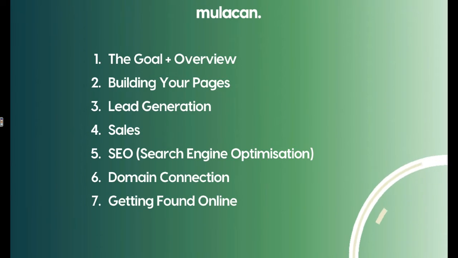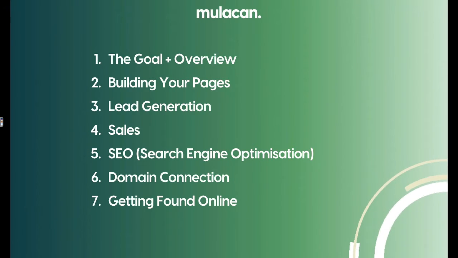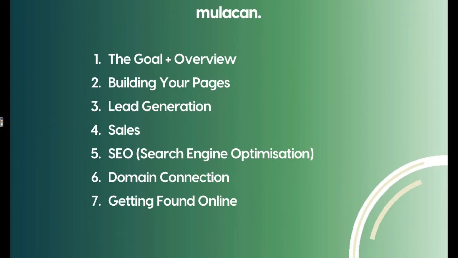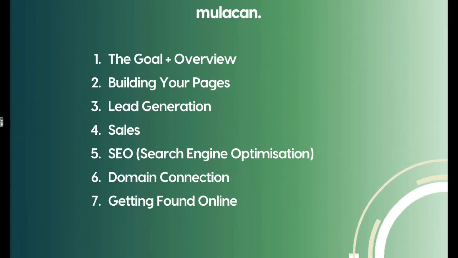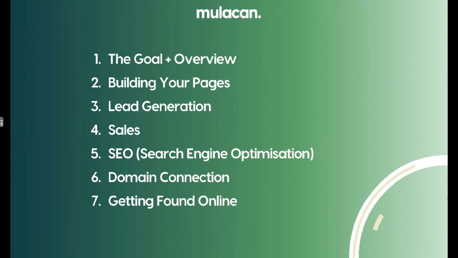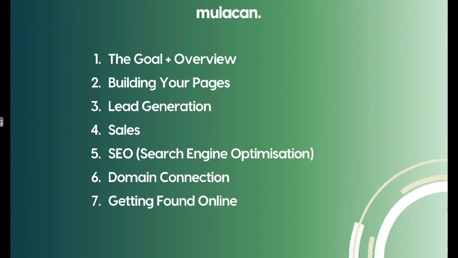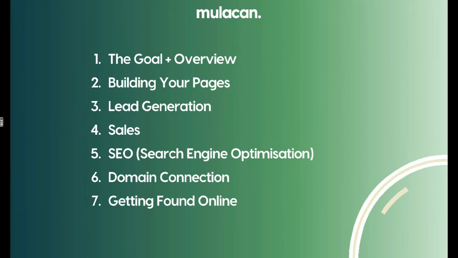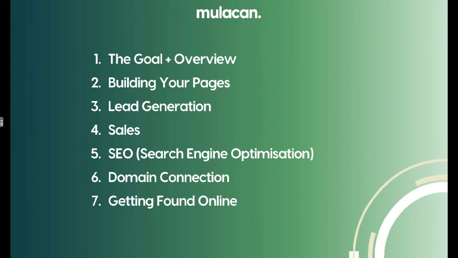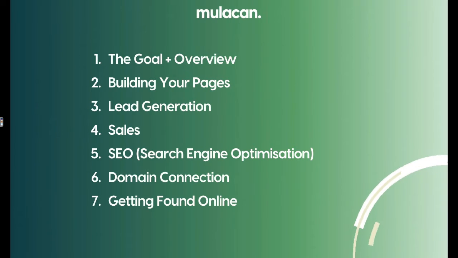Lesson five is going to cover SEO, search engine optimization, in which you can be found online in the search engines such as Google, Yahoo, Bing, and what have you. This is very simple, and at the same time, it is a key for your business. Lesson six, we're going to cover domain connection, how to connect your custom domain to Mulacan. And last but not least, getting found online. This is also search engine optimization, but more into the off-page side of things. That means what we will do once the website is done. We'll discuss tools like Google Analytics, Google Search Console, Facebook Pixel, and so on.